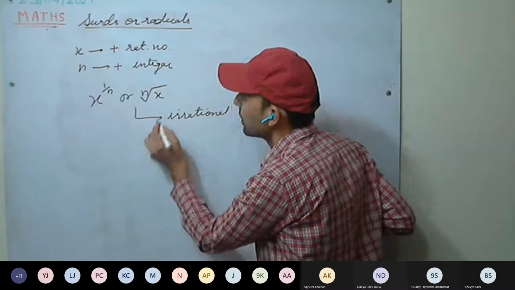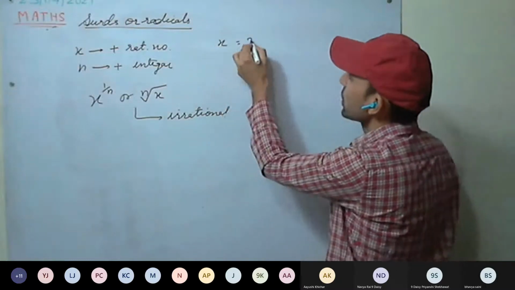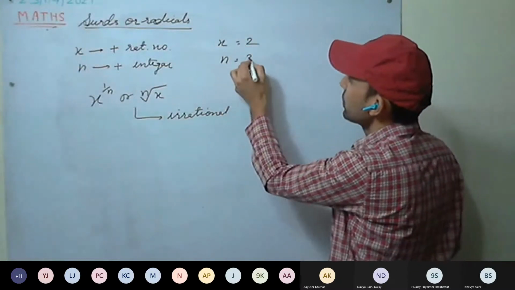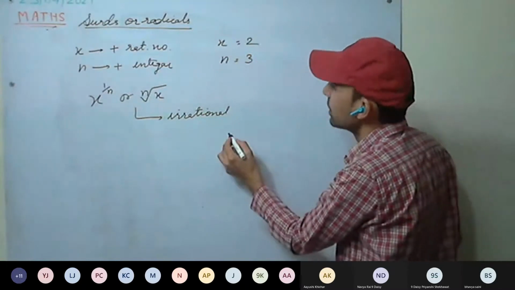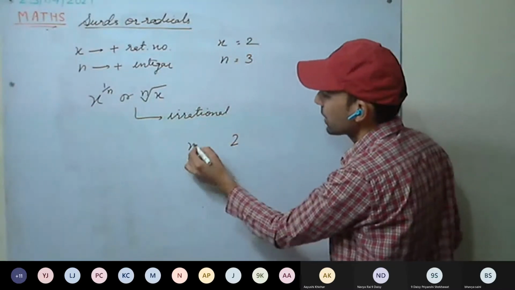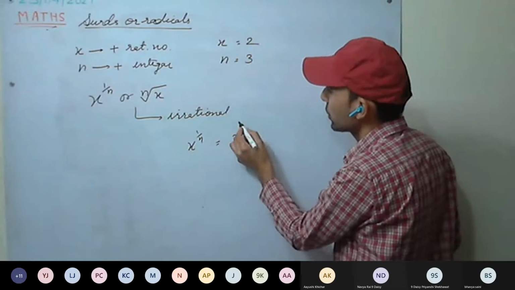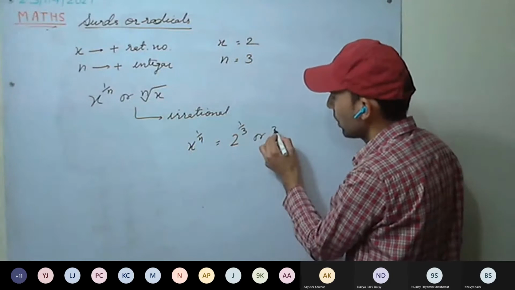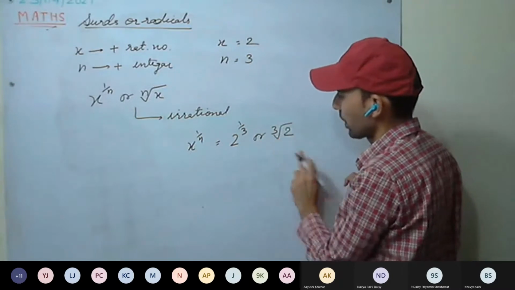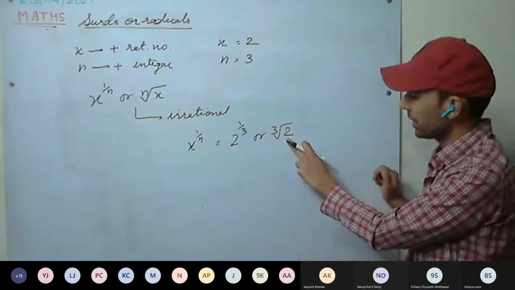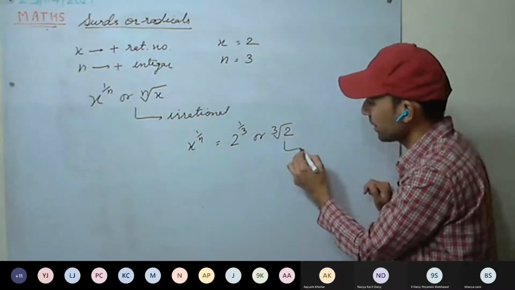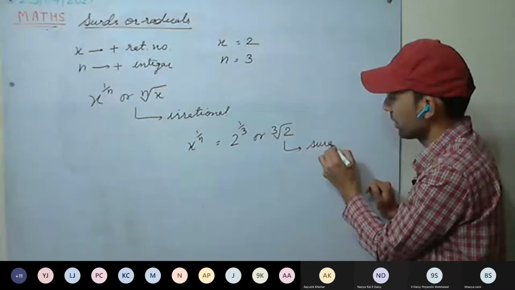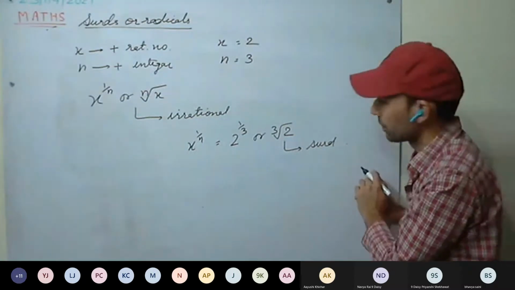For example, x equal to 2, n equal to 3. How will it be written? x raised to power 1 by n, 2 raised to power 1 by 3, or the cube root of 2. This is irrational. This is called a surd or radical.